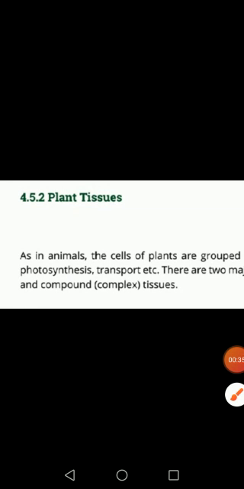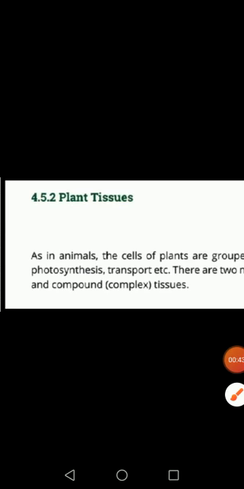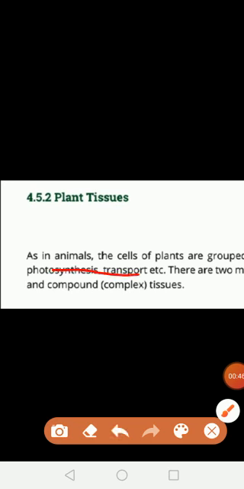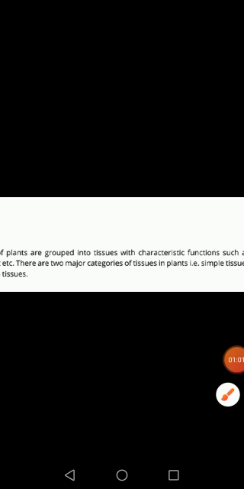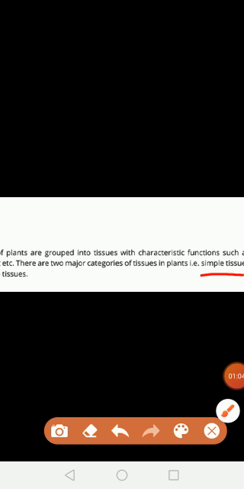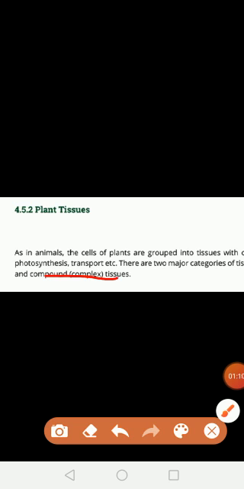Okay, for example, different cells are combined and perform different functions that may be involved in photosynthesis and may be involved in transport. So the same type of cells are combined in plants and they perform a common function. Okay, basically plant tissues are divided into two types, simple tissues and the second one is compound or complex tissues. Today we will start simple tissues.